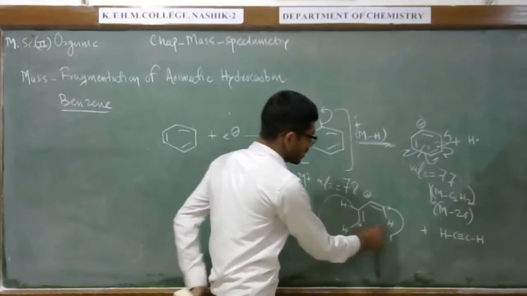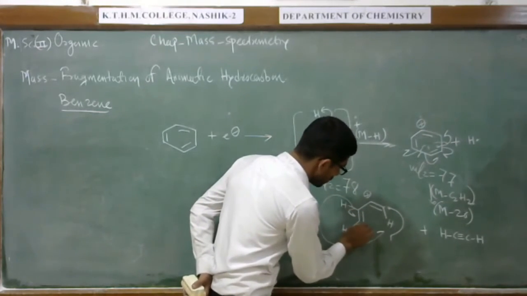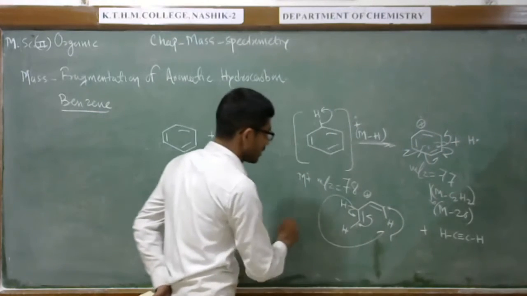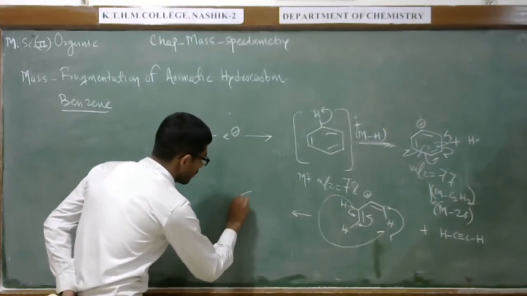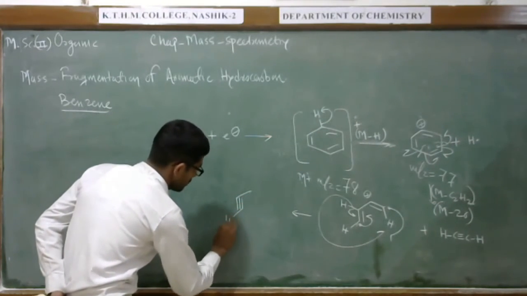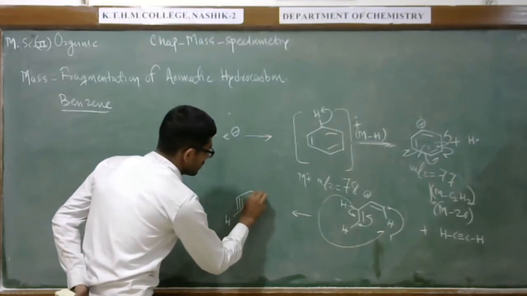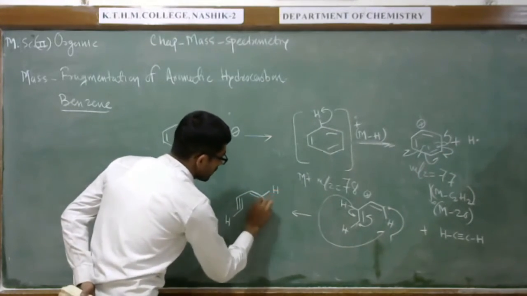So this hydrogen, this carbon is combined here, and this electron, this one electron, they combine, and because of that we can observe a triple bond with hydrogen here, and again the double bond as it is will become like this.